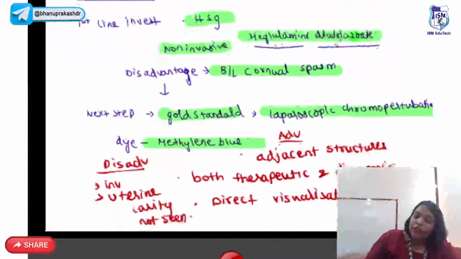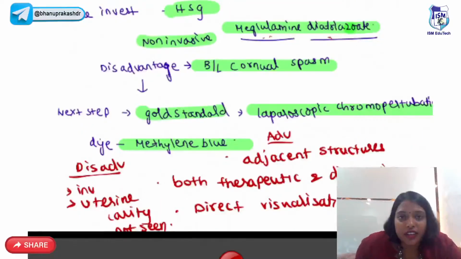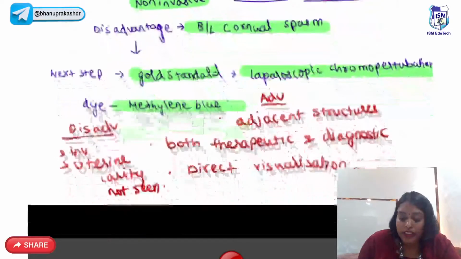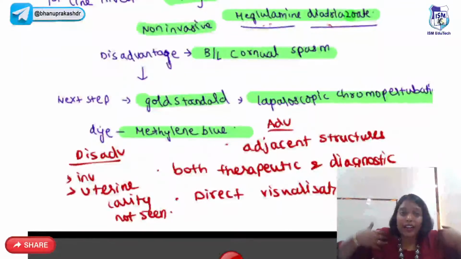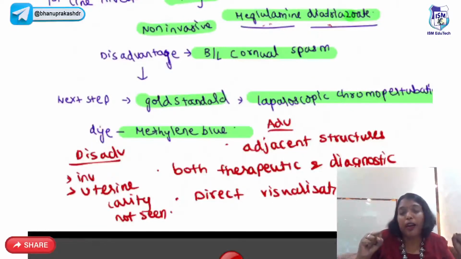So for tubal factors, the first line investigation is HSG, hysterosalpingography, because it is non-invasive. But the only disadvantage of HSG is sometimes when dye comes, suddenly the tubes undergo spasm. Next step or the gold standard is laparoscopic chromoperturbation. There was one question to you all in this exam. What is a dye which you use in laparoscopic chromoperturbation? Methylene blue dye.